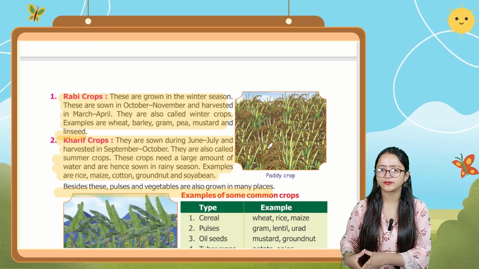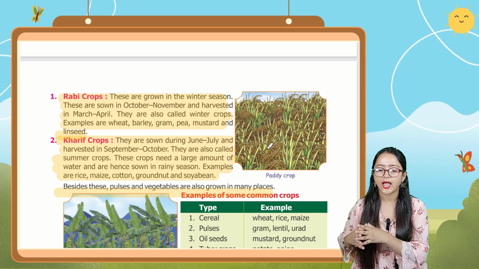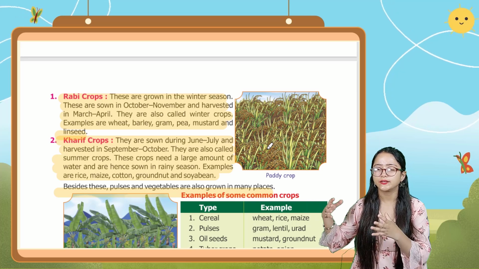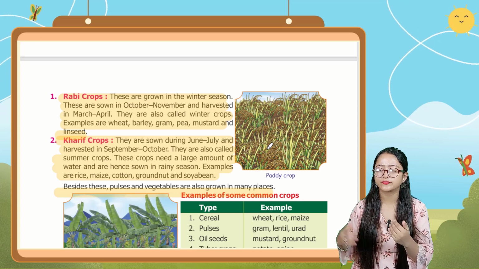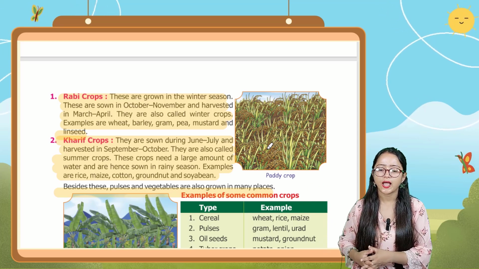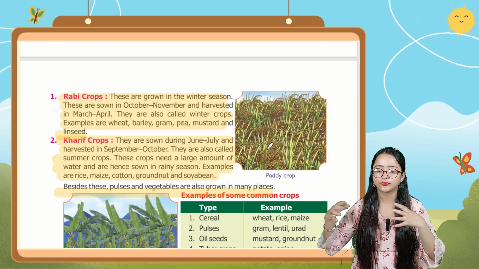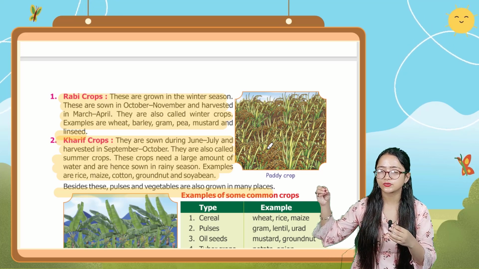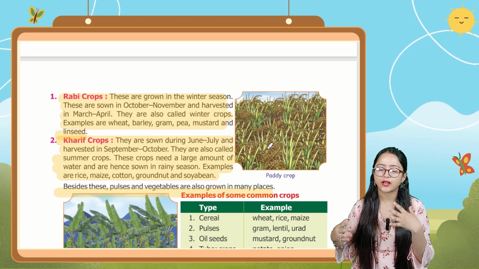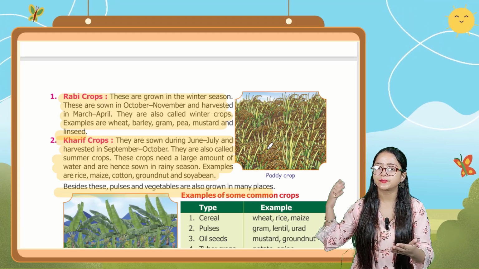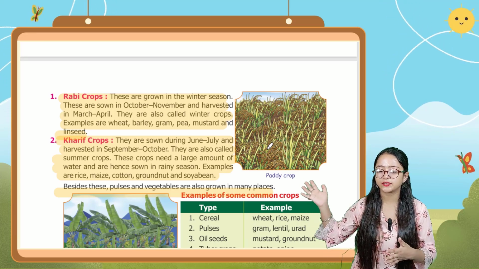So what is this Kharif crop? Generally the seeds are sown during June and July, and harvested in September and October. They are also known as summer crop. These crops need a large amount of water, and hence are sown in the rainy season. Examples of these Kharif crops are rice, maize, cotton, groundnut and soybean. Here you can see the image of paddy crop.